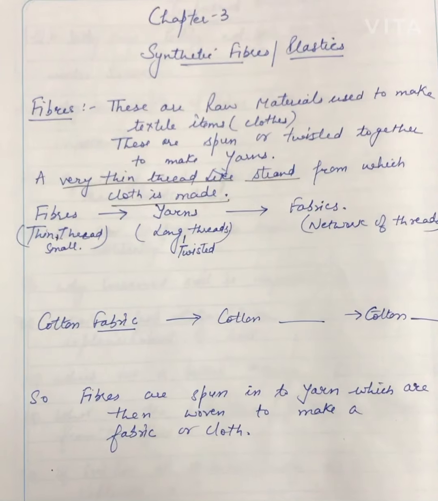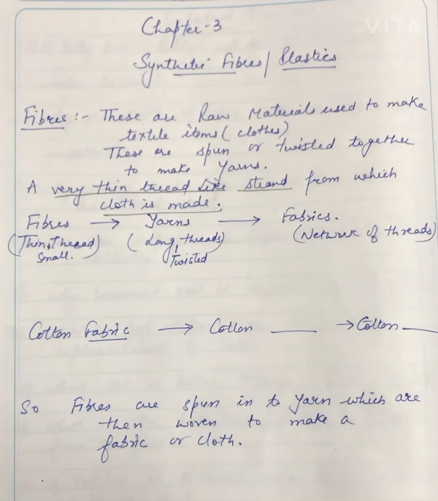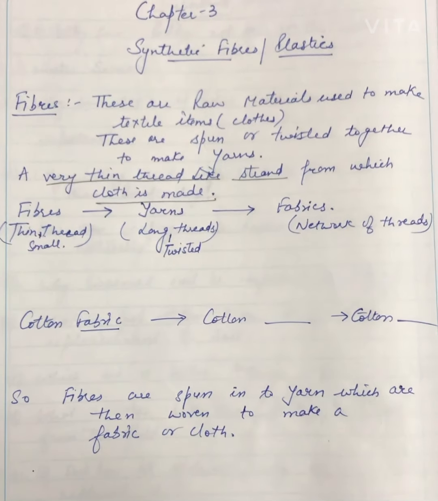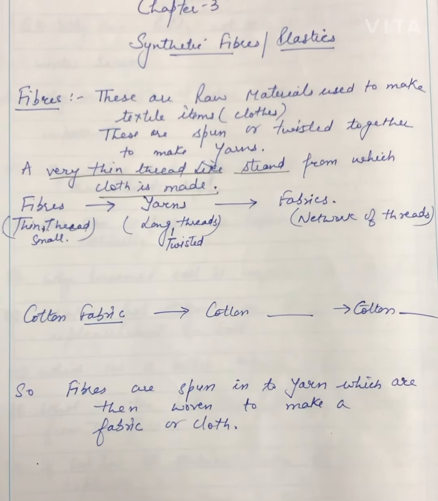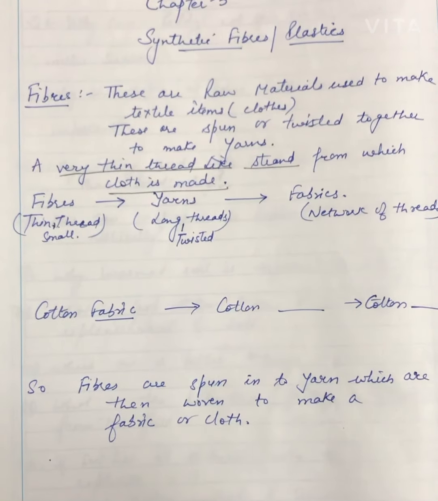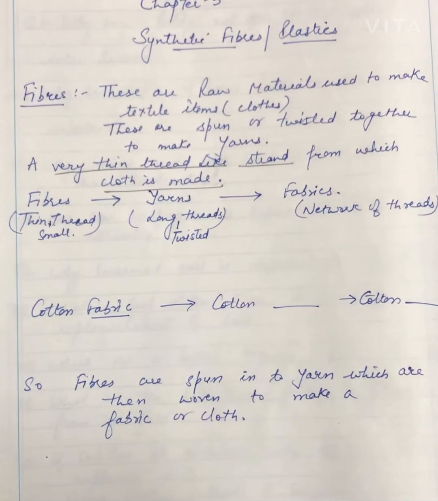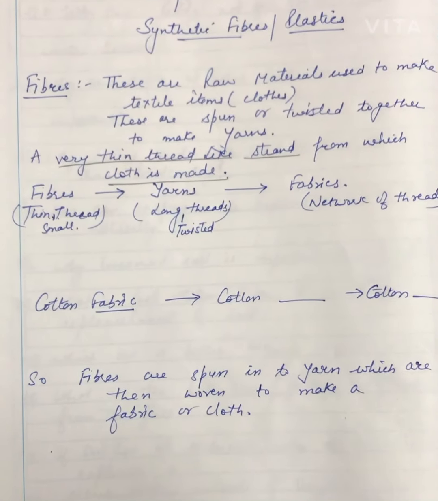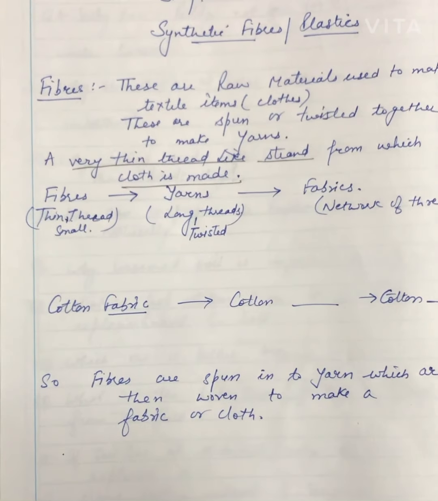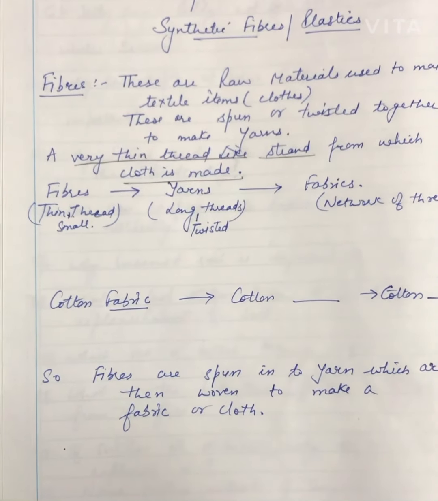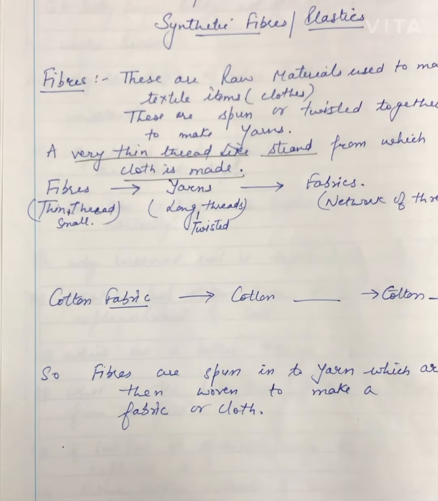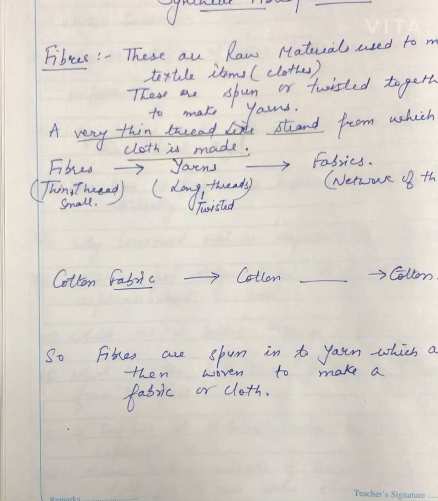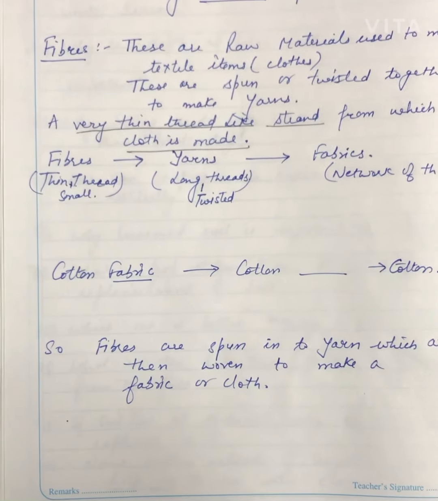So today, dear students, we are going to start with another chapter of science. From that chapter is chapter number 3, synthetic fibers and plastics. In this chapter, we are going to read about what synthetic fibers are, what their characteristics are, what the types of synthetic fiber and plastics are, whether there is thermosetting plastic or thermoplastics, and what the harmful effects of plastics are.